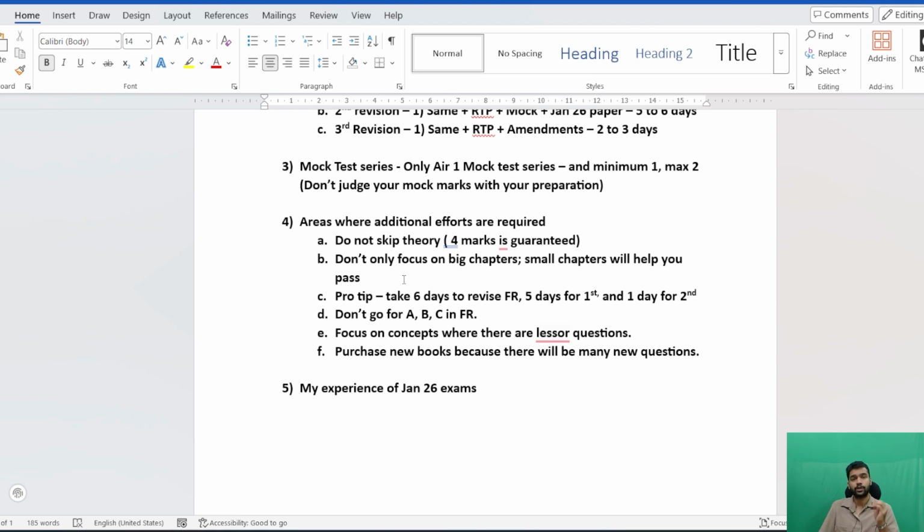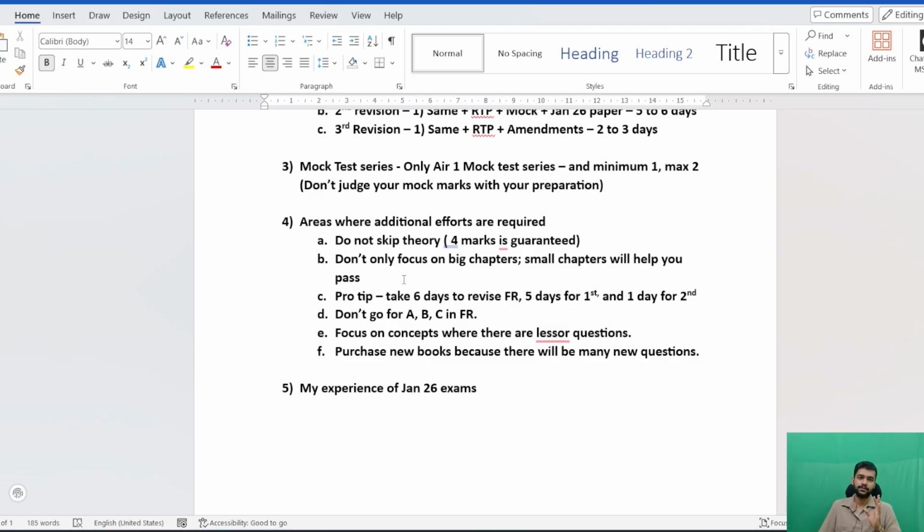So you have to focus on those concepts where there are fewer questions, and if the paper comes on the tougher side, you will find that many questions come from those concepts only, where there are fewer questions for your practice. So focus on them and do not skip those concepts.